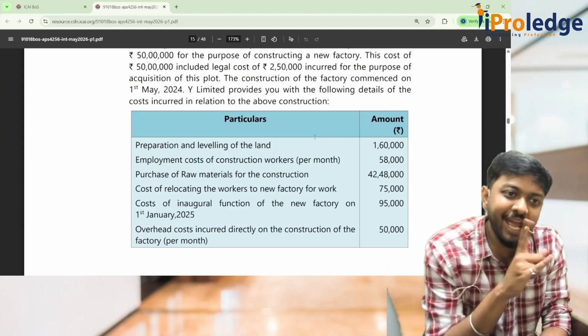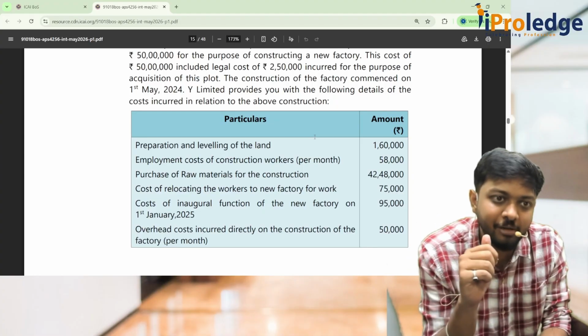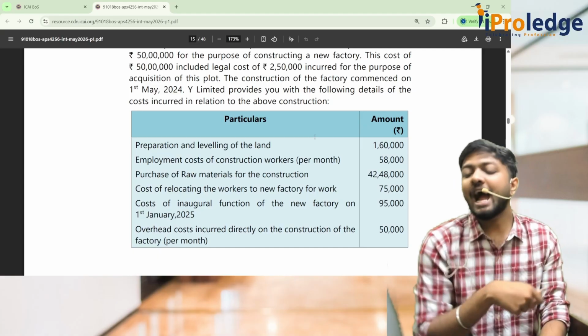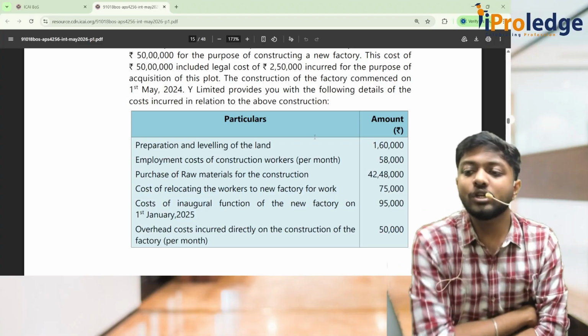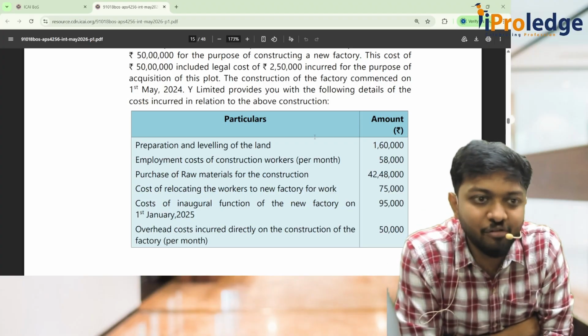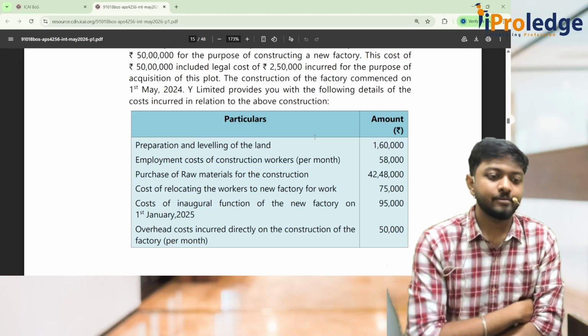1st May. Andre May in the December vargo I have to pay. Correct? From May to December, how many months? 8 months. Alva? So I have to add how much? 58,000 into 8. How much? 4,64,000. Just write it down there. 4,64,000 is the labor. Okay.